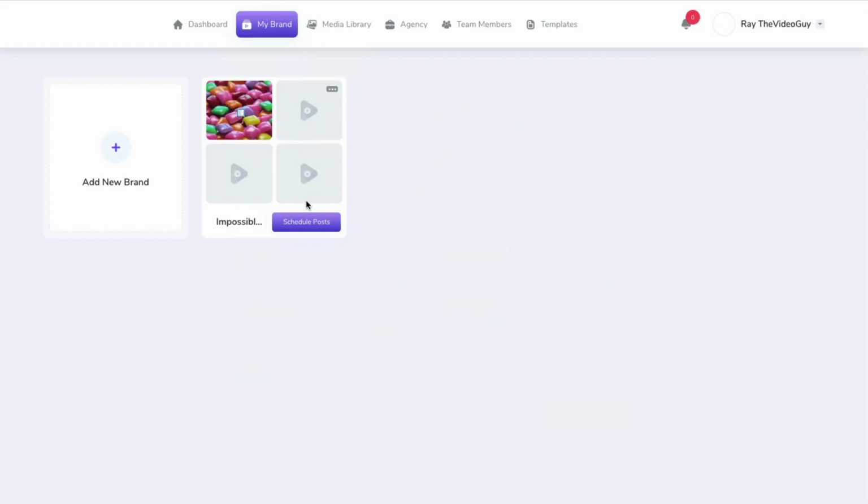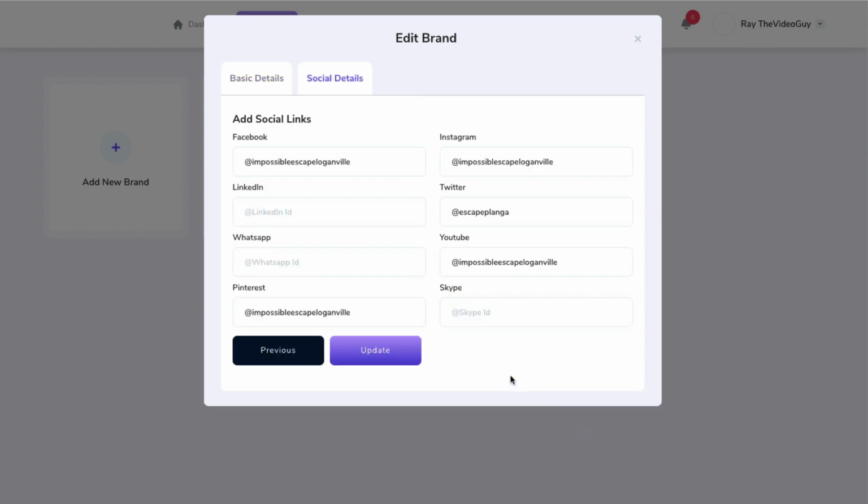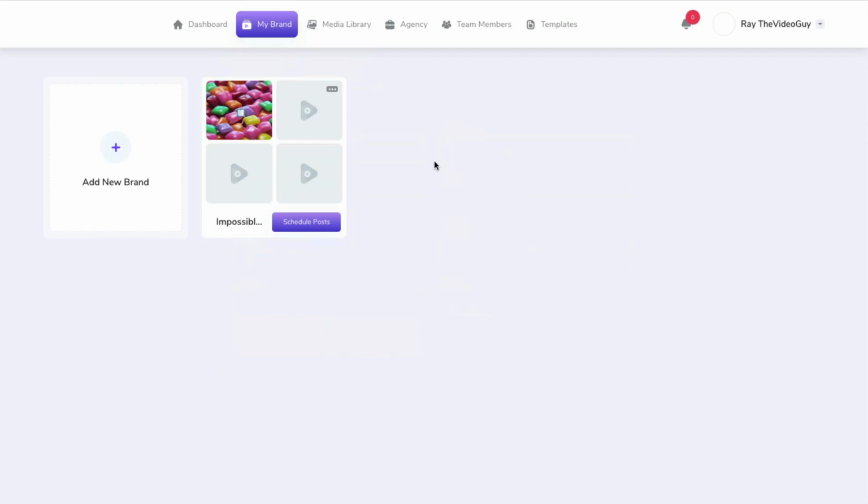And if we come into Impossible Escapes, we can hit edit here. You'll see we got all the information in here, and then under the social details, next, there we go. You can see we've got the ones that we filled in. I didn't put in some of them, but we got Pinterest, we got YouTube, we got Twitter, Instagram. And again, these are the social media platforms for this one, but this is not necessarily where you're posting things to. It's kind of like what you would put on your stuff to show people your social media, okay? If that makes sense.